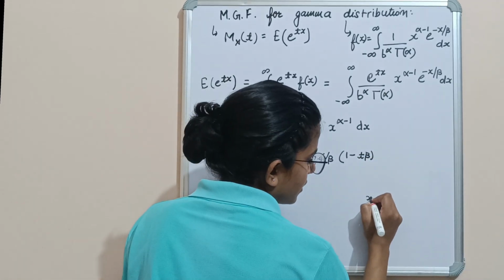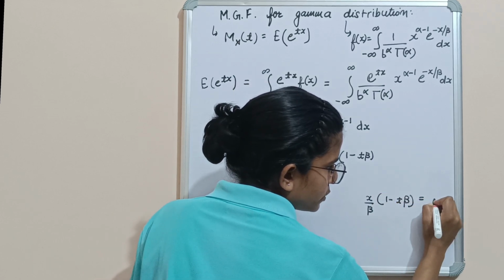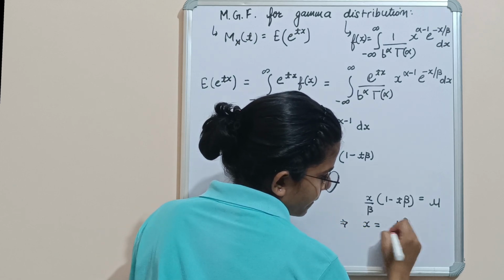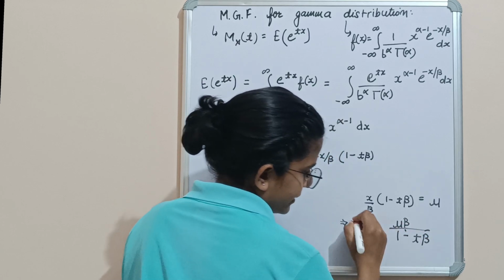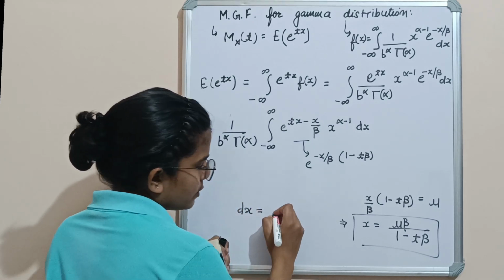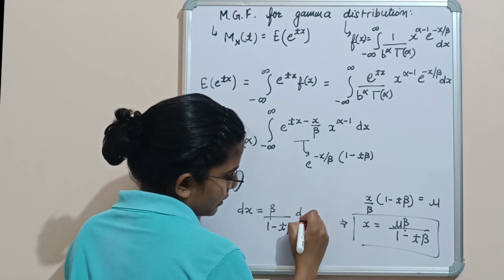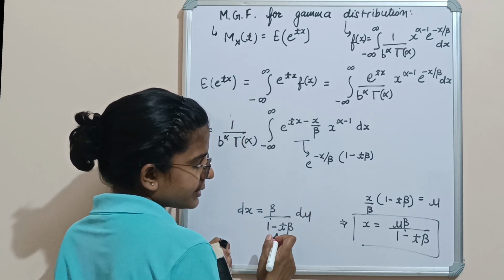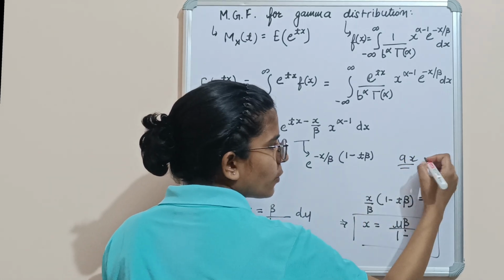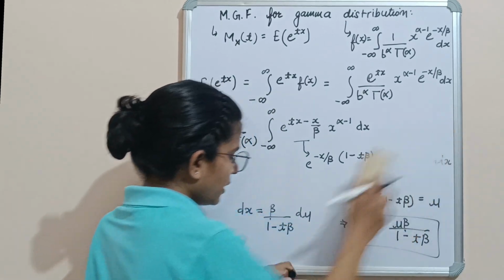Now we take x divided by beta into 1 minus t beta equals u, so x will be equal to u beta divided by 1 minus t beta, and dx will be equal to beta upon 1 minus t beta du, because this whole expression is a constant, and whenever we differentiate ax with respect to x we get a dx. So using this property we get this.